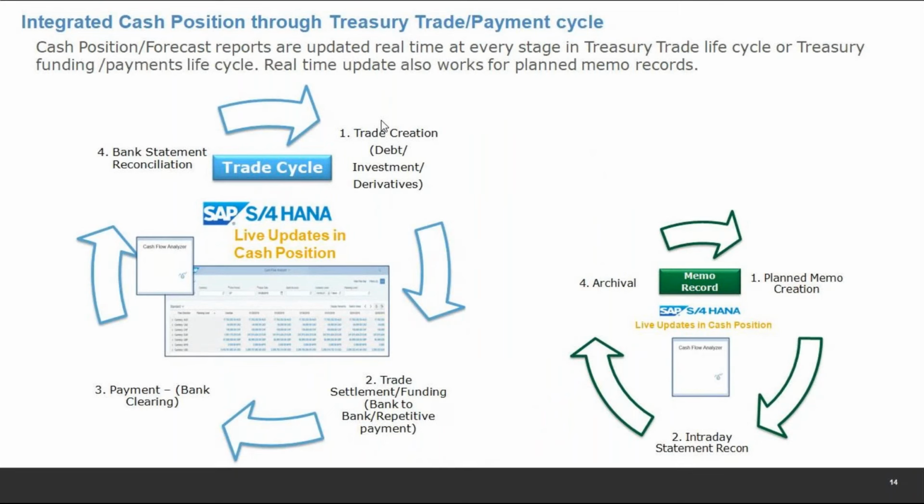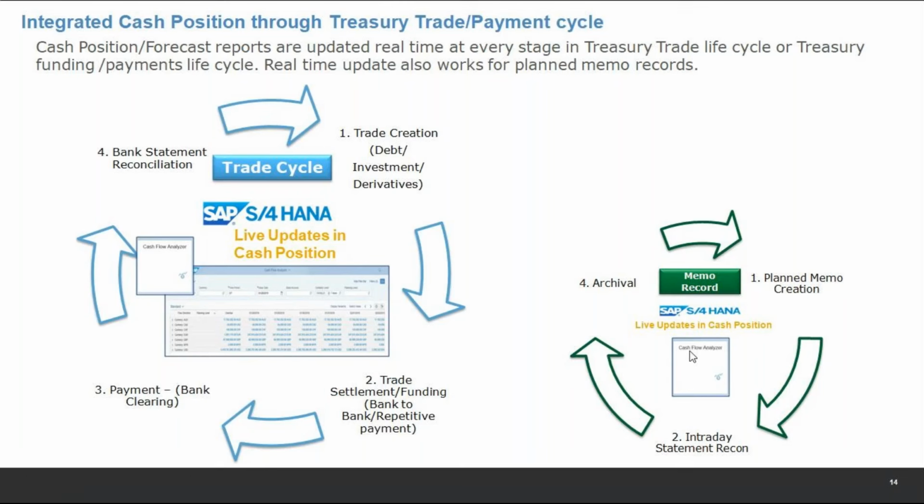Again, a similar example for trade creation. As I said on the previous screen, it gets updated at every place. What I am talking about is completely new cash management, guys. If you are thinking about ECC, I am not talking about ECC at all here.